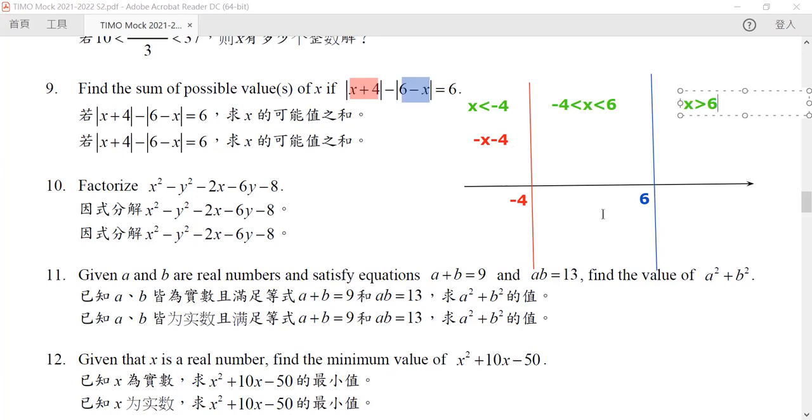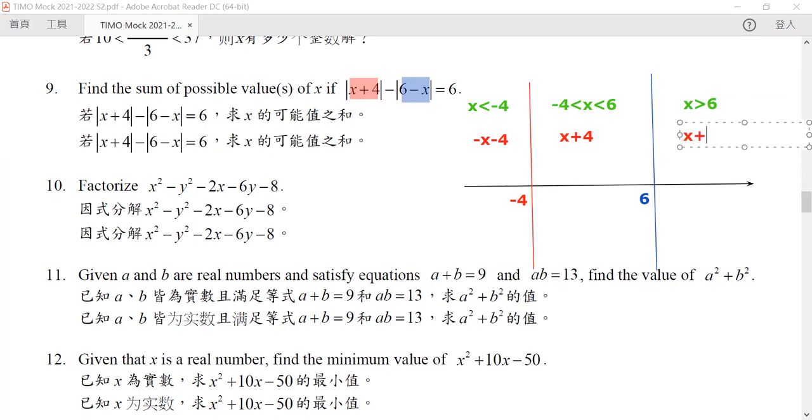Of course, you need to consider the exact values when x is exactly equal to -4 and exactly equal to 6, but because we do not have enough space, we are not going to write down the exact formulas for these 2 particular values.